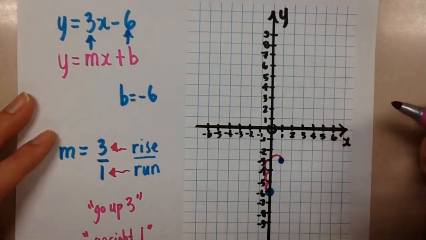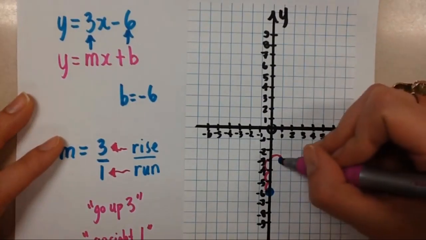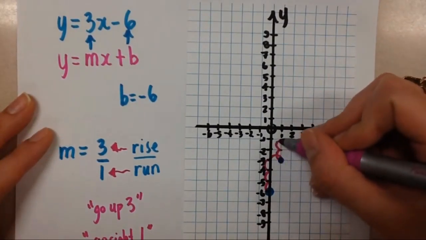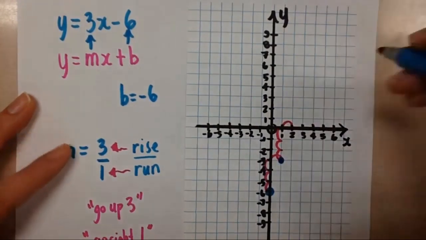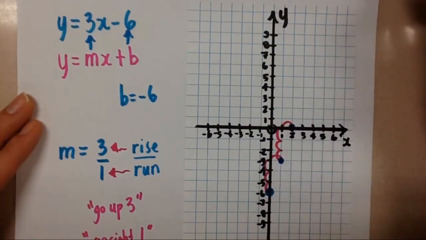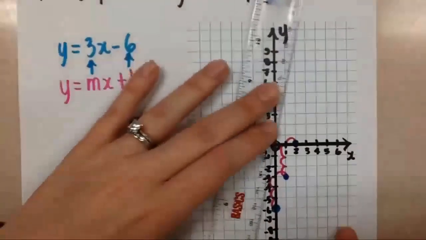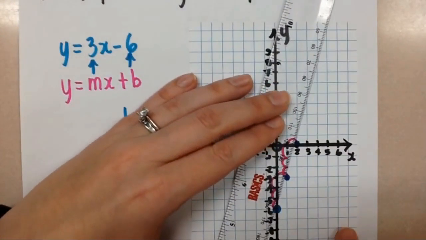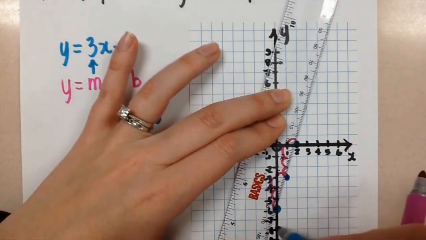I can also keep going with my slope if I want more points. Again, I would go up 3, 1, 2, 3, and right 1. And right there would be another point. And I can keep doing this until I get as many points as I want, but really you only need 2 points to draw a line. So we take our ruler now, and we try to line these up as best as possible.